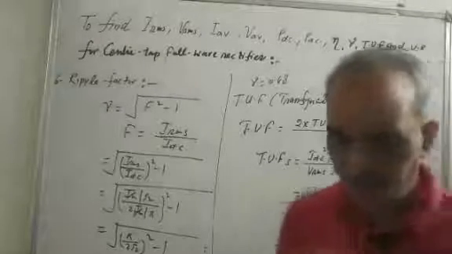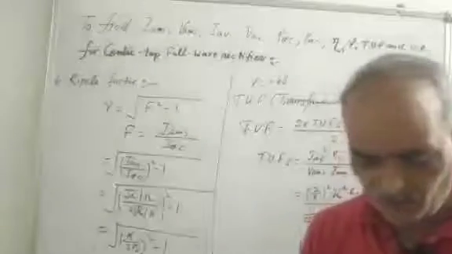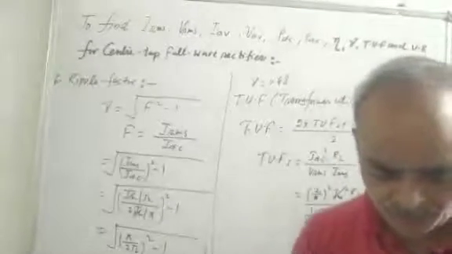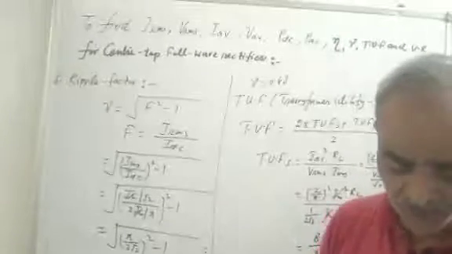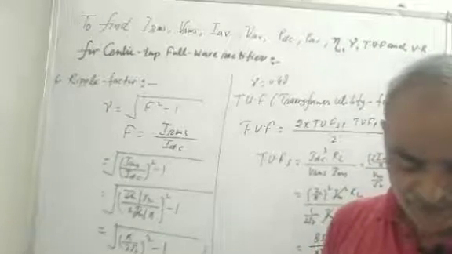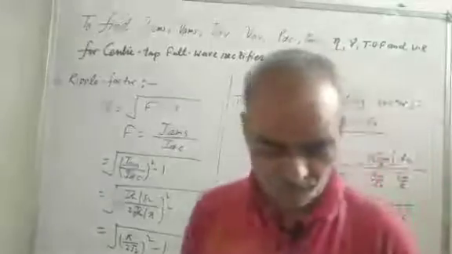Now taking RL common, RL plus 0.5 RS plus RF divided by RL, becomes 1 plus 0.5 RS plus RF upon RL.